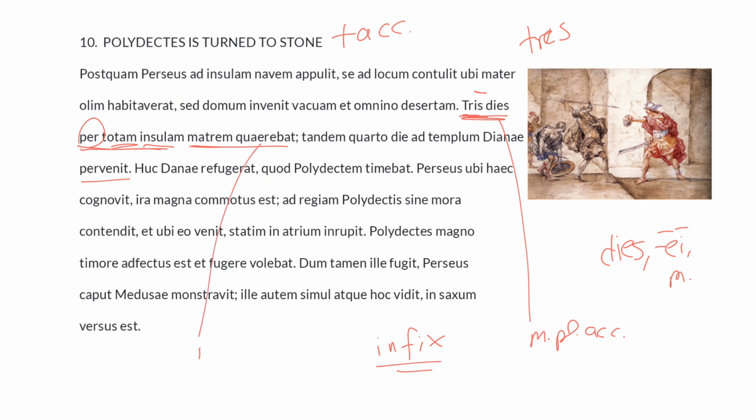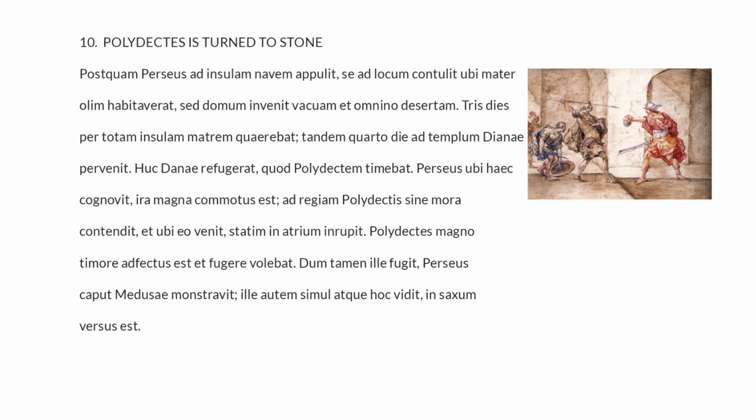Quaerebat, of course, is an imperfect. All four conjugations of verbs in Latin have the ba infix, not a prefix, not a suffix. We can call it an infix to show the imperfect tense. This is the verb quaero, quaerere, so it is third conjugation. He was searching, or he kept looking for his mom, matrem, which is, of course, feminine singular and accusative, and it refers to Danae. At last, tandem, on the fourth day, quarto die, ad templum Dianae pervenit.